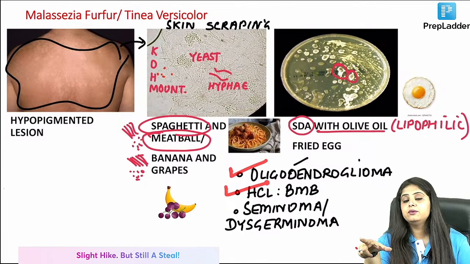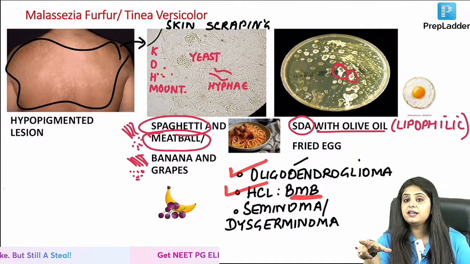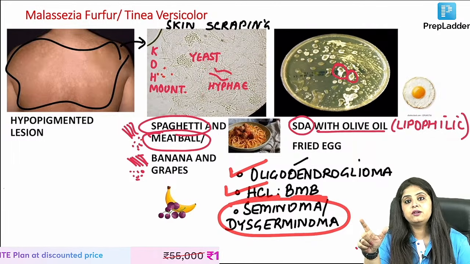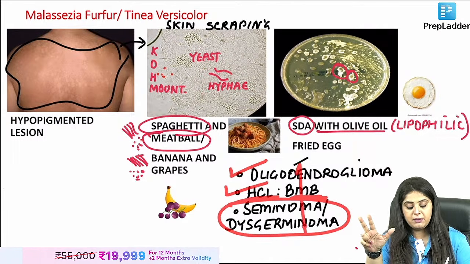Next, hairy cell leukemia ka, bone marrow biopsy, aspirate, bone marrow biopsy. We have done this. Testicular seminoma and ovarian dysgerminoma third. ये तो था हमारा पैथो वाला.